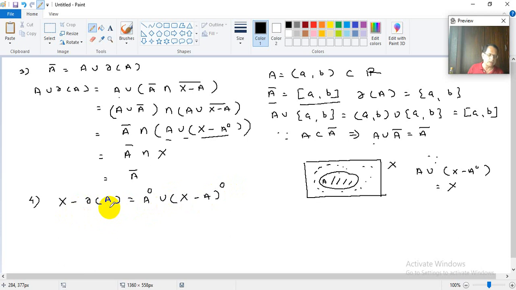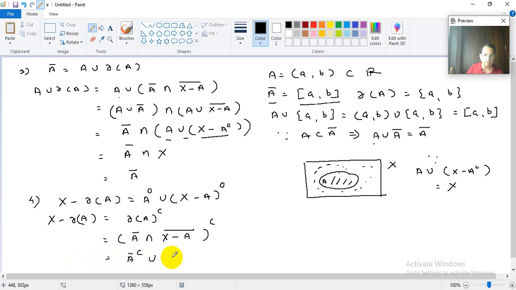So how to prove this? Okay, we will start the proof. X minus boundary of A: what does it mean? We are actually calculating the complement of the boundary of A. But what is boundary of A? It is A bar intersection X minus A bar, and we are taking its complement. So by De Morgan's rules, this will be A bar complement union X minus A bar complement. A intersection B complement is A complement union B complement. That result has been used.